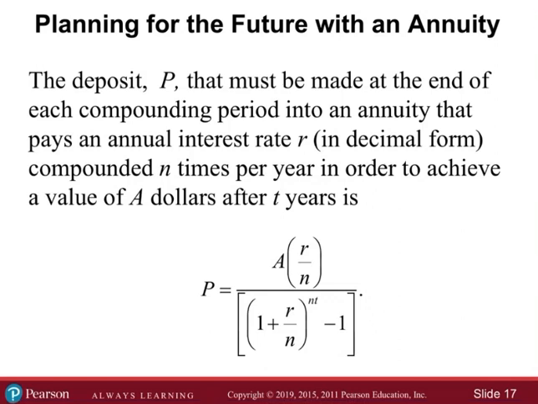So the deposit P that must be made at the end of each compounding period into an annuity that pays an annual interest rate R in decimal form, compounded n times per year, in order to achieve a value of A after t years, is given by this. Again, it's the same formula as before. We just used some algebra to shift things around.